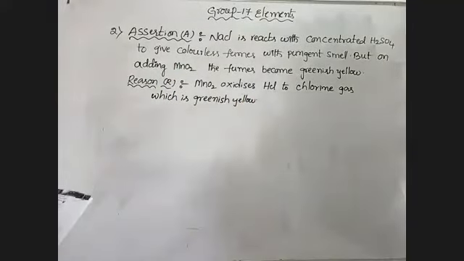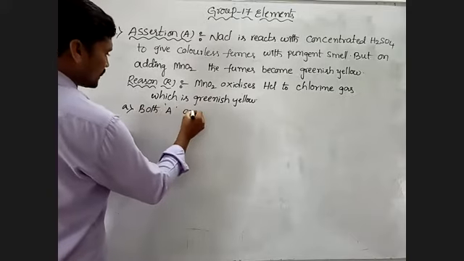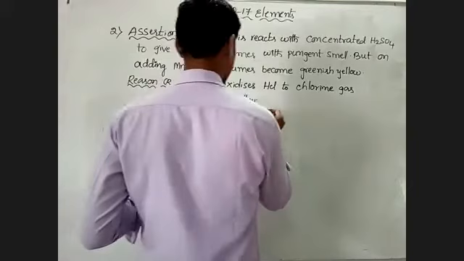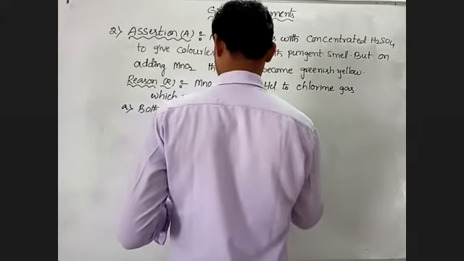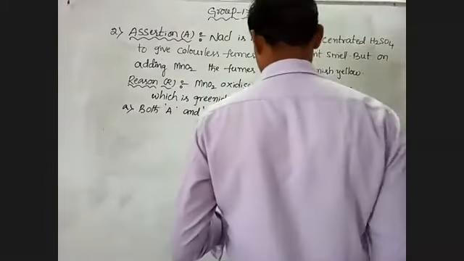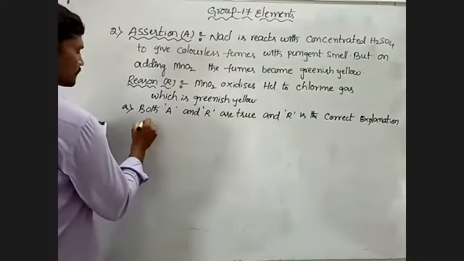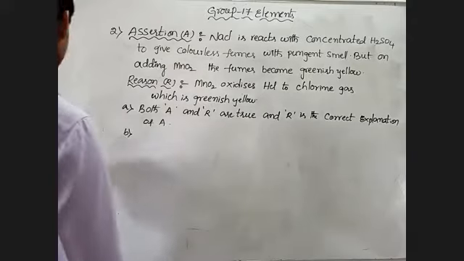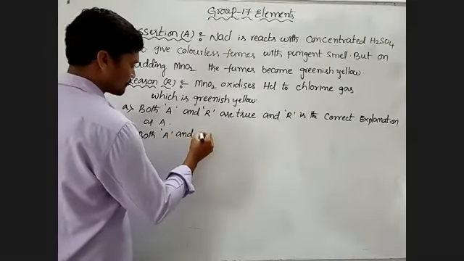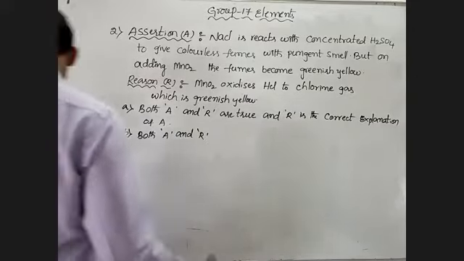Right. So here 4 options are given. First one, both A and R are true, and R is the correct explanation of A. Next, B. Both A and R are true.